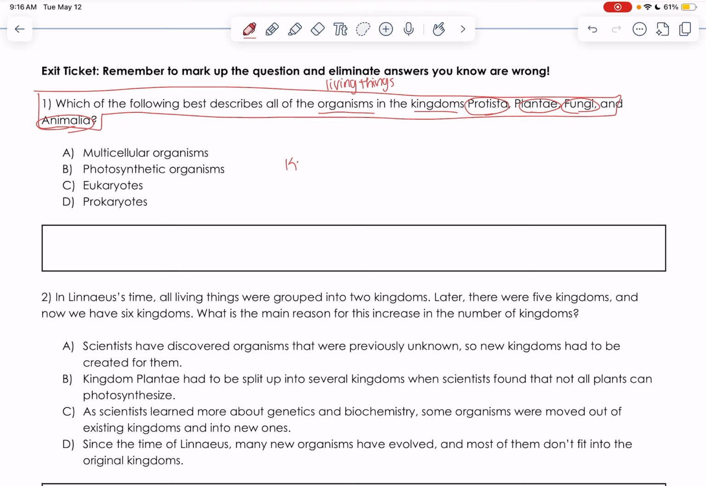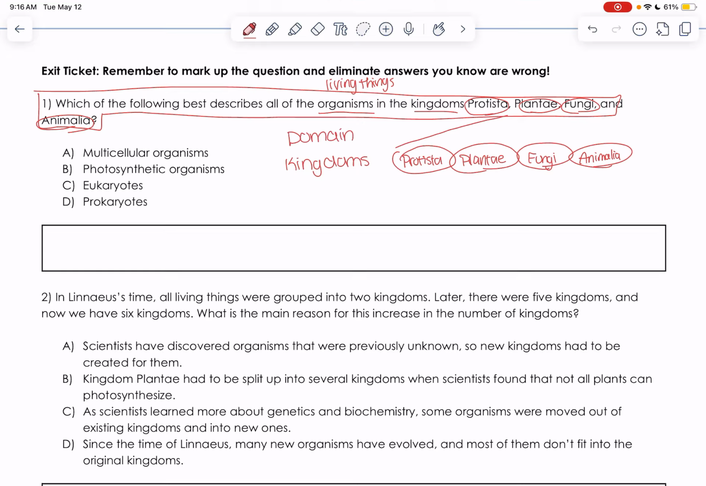So if I were to list out all of my kingdoms, we have these guys: Protista, Plantae, Fungi, Animalia. They all live inside of the same domain. Kind of like they're all different rooms inside of the same house, which is eukarya. So whatever they all have in common is part of the domain eukarya.